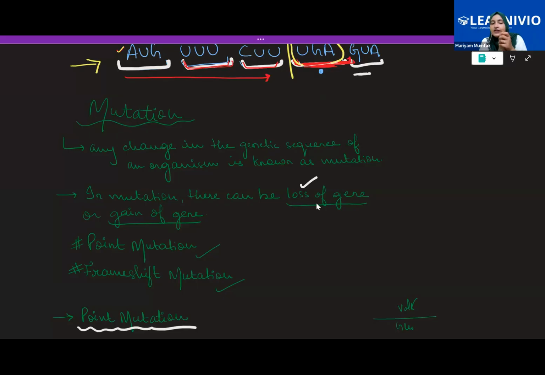That is your point mutation. Frame shift mutation? Ma'am, insertion, deletion. Ma'am, a base at any point can be inserted or deleted, and it could change the reading of the DNA sequence. Yes, exactly.